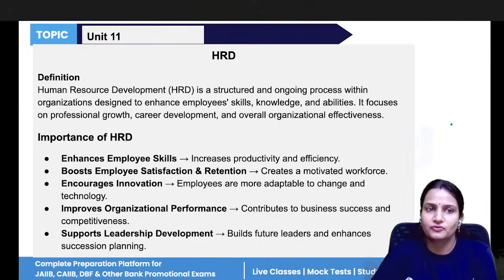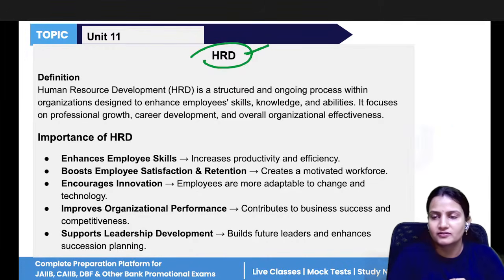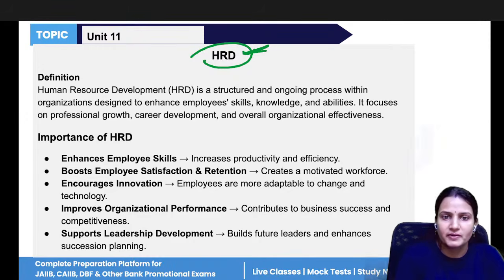Now, next we have unit number 11. That is all about HRD, human resource development. So development, just now we have understood, development is what? It is the ongoing activity. Here the development of people, their skills, their talent, their knowledge, their abilities, their competencies, everything should be developed.